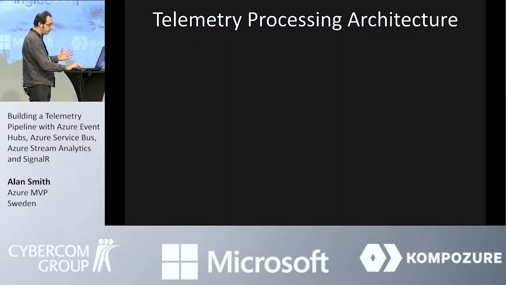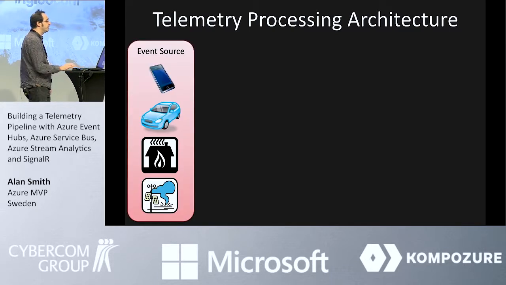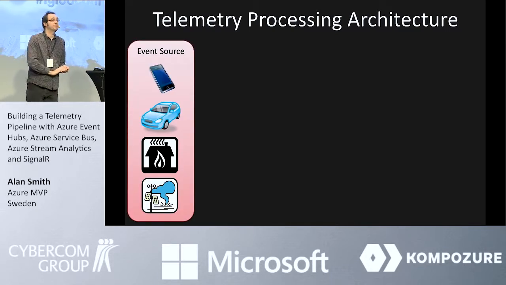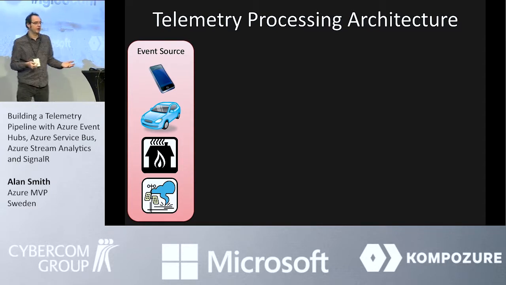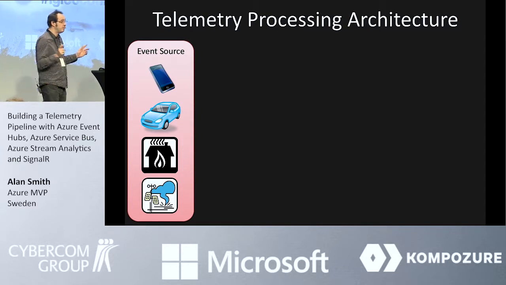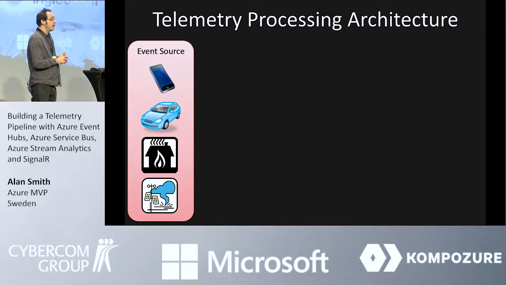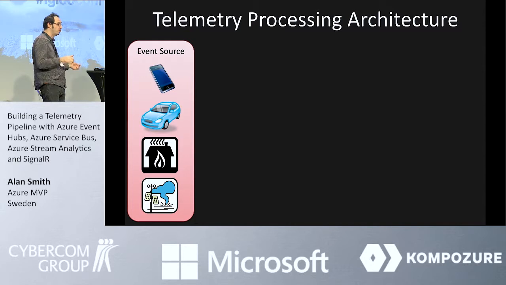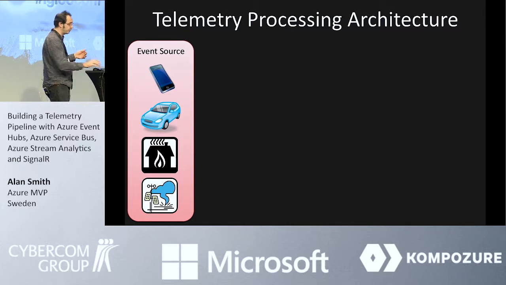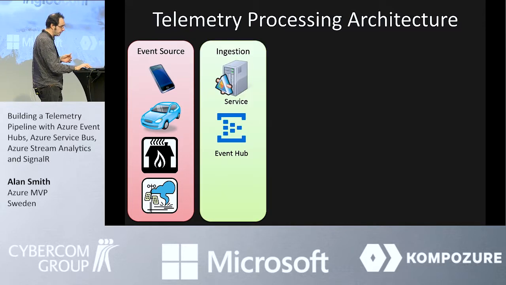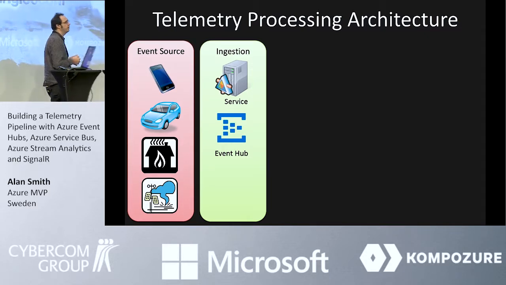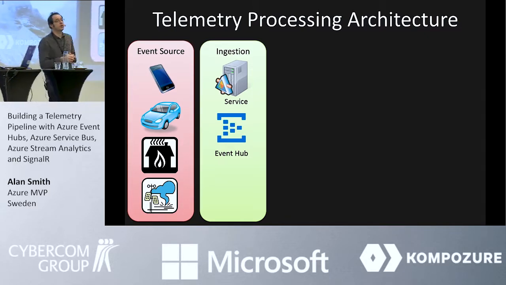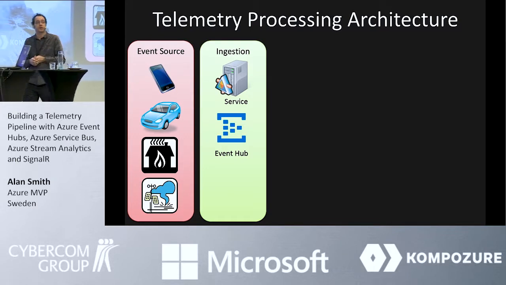So there's many ways of doing telemetry processing architecture, but they all tend to follow the same pattern. We start out with an event source. The event source could be a mobile phone, it could be a car, it could be a heating system, it could be a thing if you're working with Internet of Things. It's just something that is generating what we call a stream of events, or maybe events when some particular event occurs. We then have a process called ingestion.